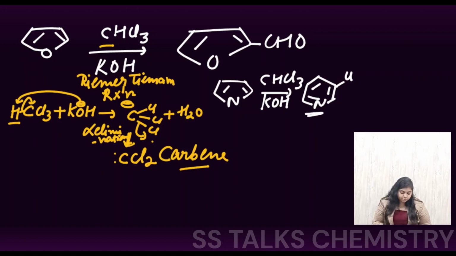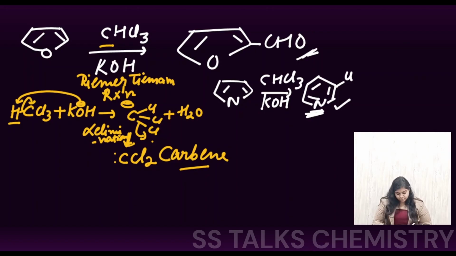So here the product formed is different, whereas in the furan this species is formed. So you have to remember that in the furan case the CHO substitution occurs with this particular reagent, that is the Reimer-Tiemann reaction, and in the case of pyrrole there is going to be ring expansion, and we are going to get this species being formed, right?